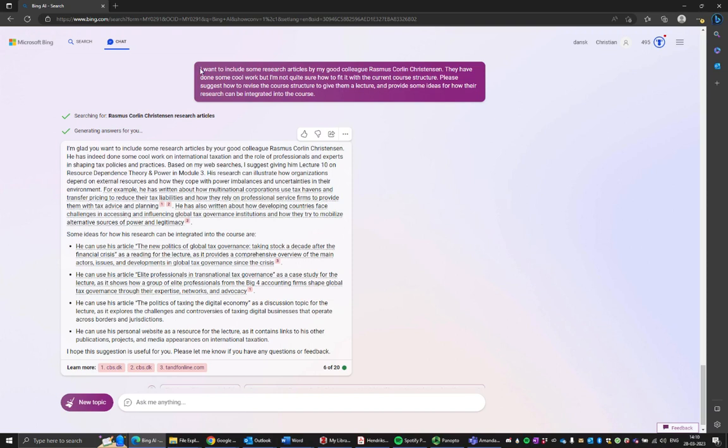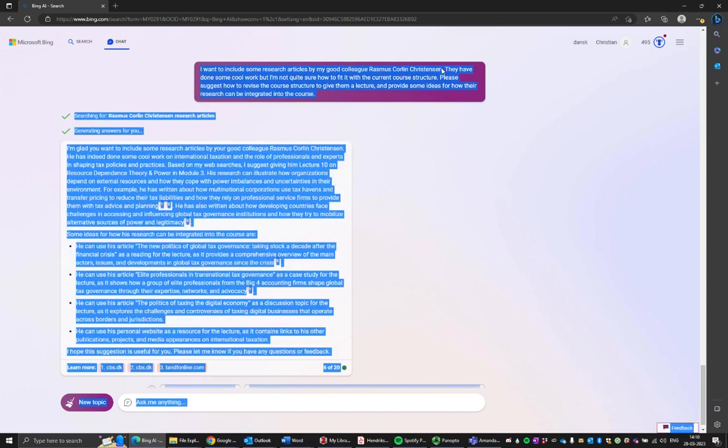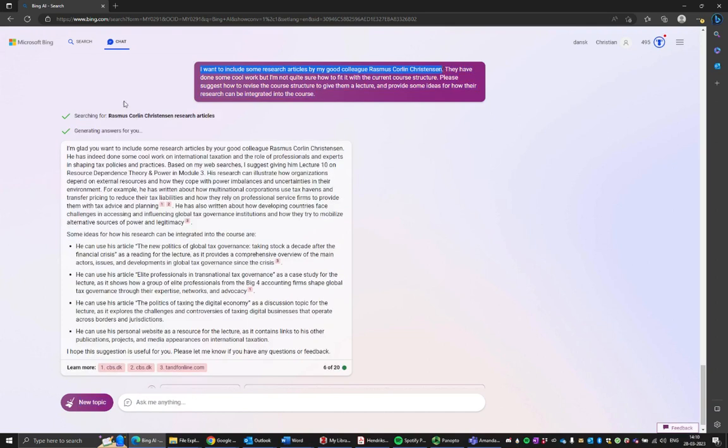And we can easily work with the AI to figure out how we can change the potential lectures depending on who we want to have teaching or what kind of teaching we want to include, and then we can brainstorm with Bing to figure it out. So this is a very simple use case that you can use to brainstorm on course reorganization or organization from the ground up, but also how to change courses without staring into hundreds of hours of work.